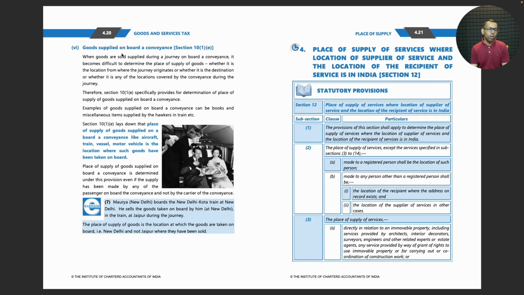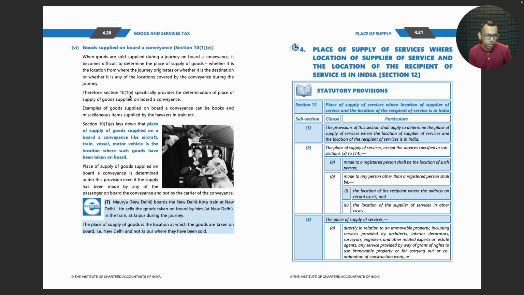Okay, goods supplied on board a conveyance. Section 10 subsection 1 clause E. When goods are supplied during journey on board a conveyance, it becomes difficult to determine the place of supply of goods, whether it is the location from where the journey originates, or the destination, or whether it is any of the locations covered by the conveyance during the journey.